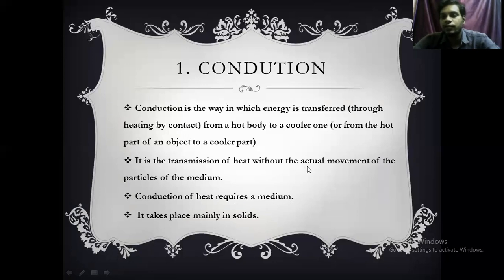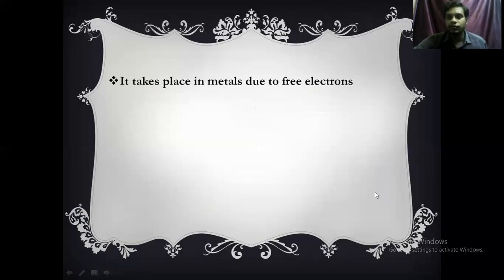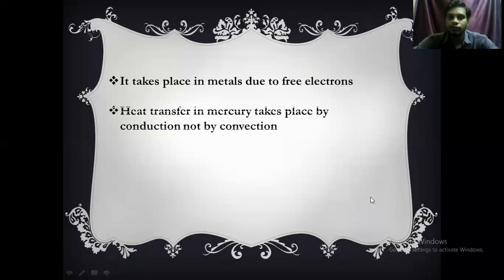Again, in solids, it takes place in metals. Why does it take place more in metals? Because metals have free electrons. So it takes place in metals due to free electrons. Now, this is an important point: heat transfer in mercury takes place by conduction but not convection.